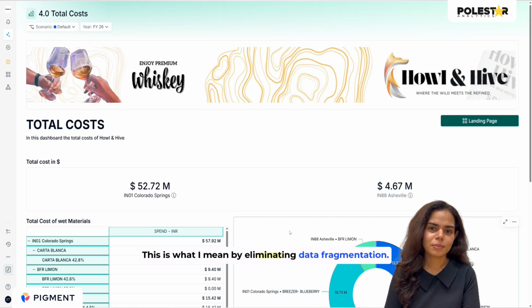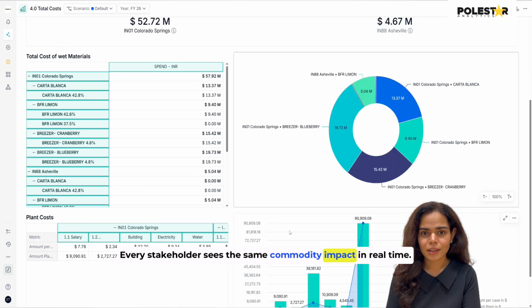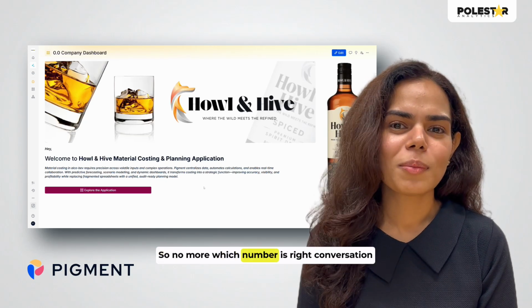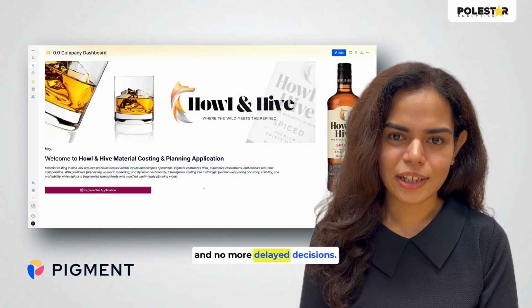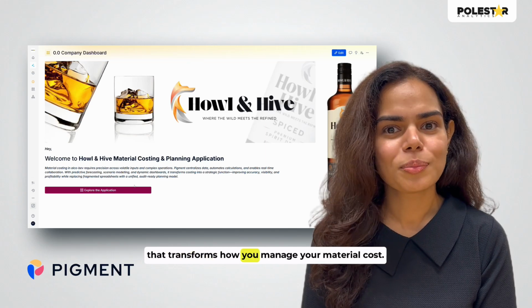This is what I mean by eliminating data fragmentation. Every stakeholder sees the same commodity impact in real time. So no more "which number is right" conversation and no more delayed decisions. Pigment is a multidimensional intelligence that transforms how you manage your material costs.